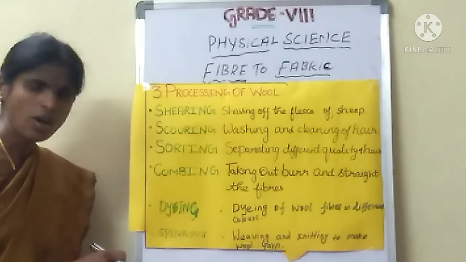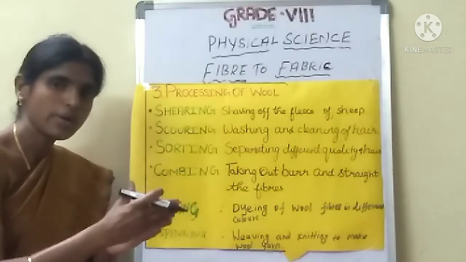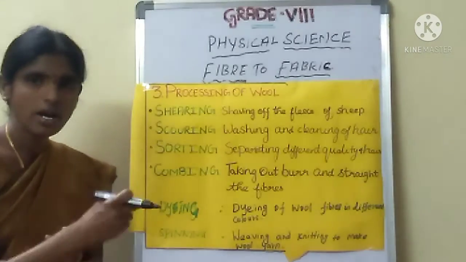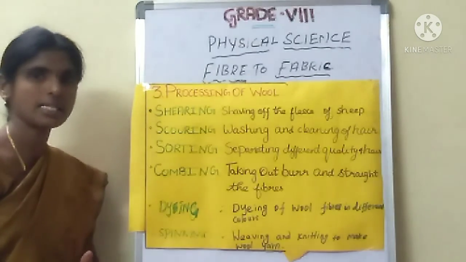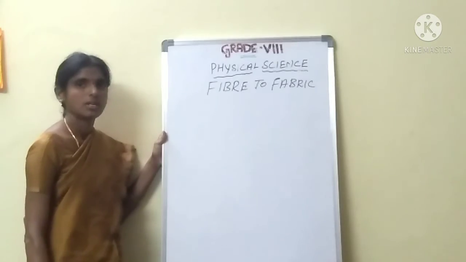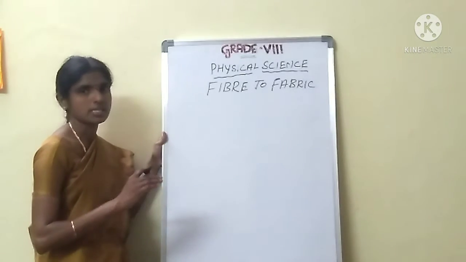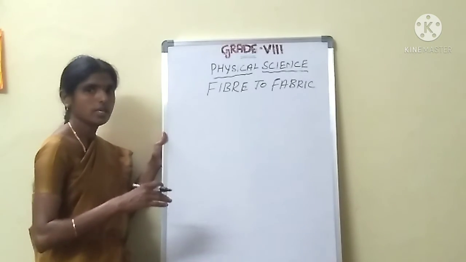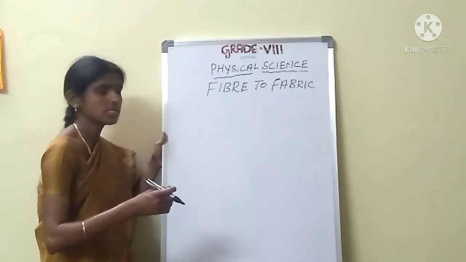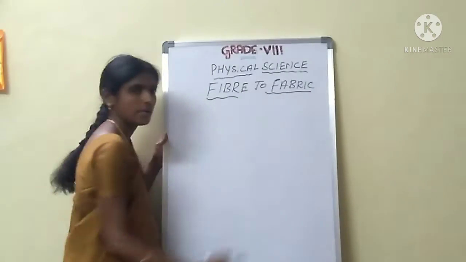Are you clear? Yarn is nothing but many thin strands of fiber. Yarn means single thread. Are you clear, students? Okay. Today that is enough, students. Another time I will explain once more.